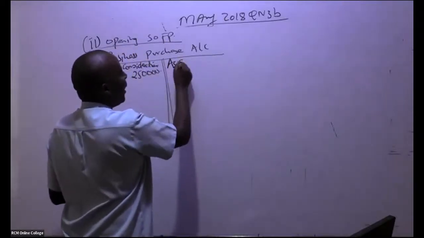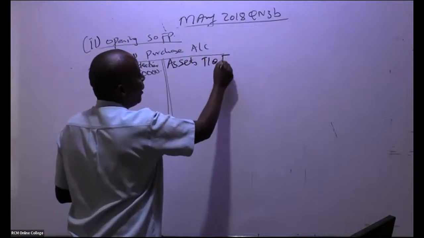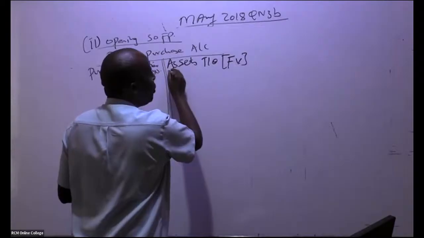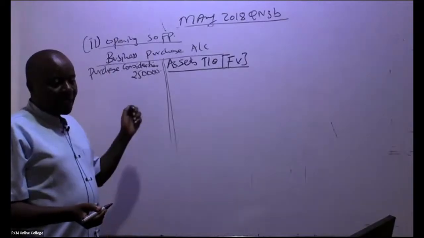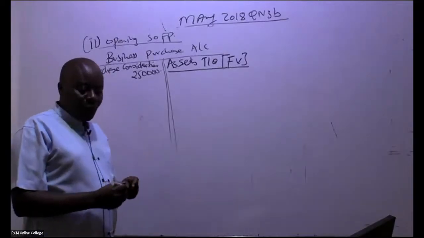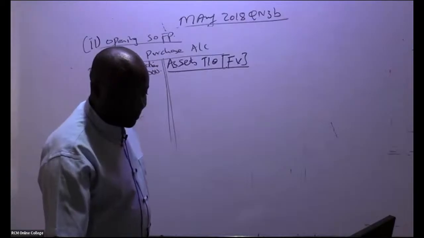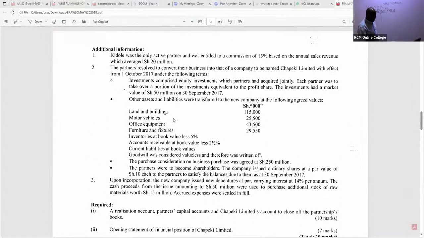So you come and say here, assets taken over. And remember, for assets taken over, you always use fair value. So go to note number 2 and pick this. You are taking them at fair value, at market value. So you write there, land and buildings, 115,000. Very easy. These are the assets and liabilities which were transferred to the new company. So land and buildings, 115,000, fair value.